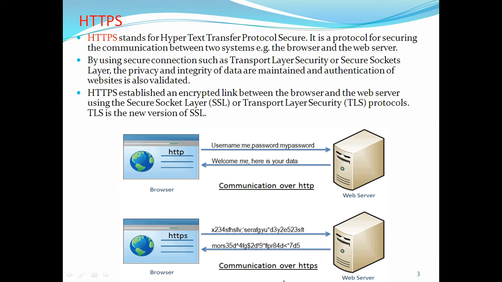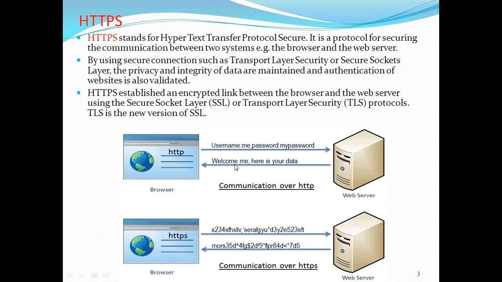How to achieve this security? HTTPS provides an encrypted link between the web browser and web server. So the data which is entered is automatically encrypted and transferred to the web server, and similarly to the web browser.